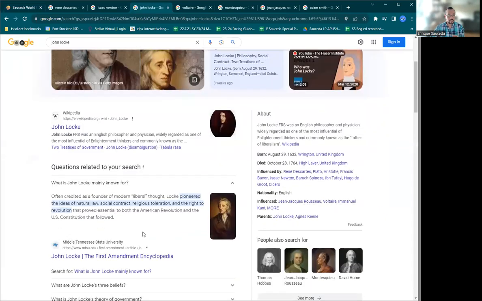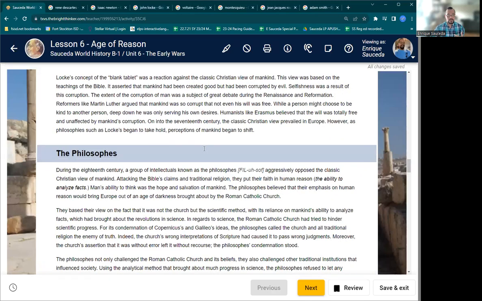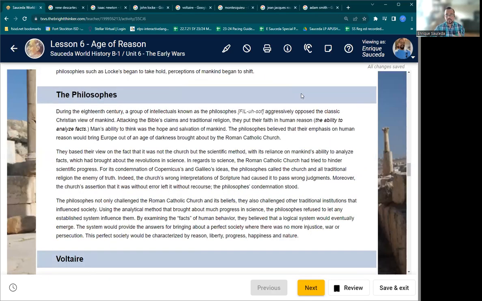What is he mostly known for? He pioneered the idea of natural law, social contract, religious toleration, and the right to revolution. Social contract: the government, I will okay you as long as you don't do something bad to me. The minute you do, I get to go against you. Right, this right to revolution. Moving on, we got a lot to do. The philosophies. Here are some of those answers that you're looking for in our readings. I'm going to skip it so you can read it, because that's the whole point of history. You got to read this stuff in order to make sense of it. So far, I don't think we've come across any answers down.